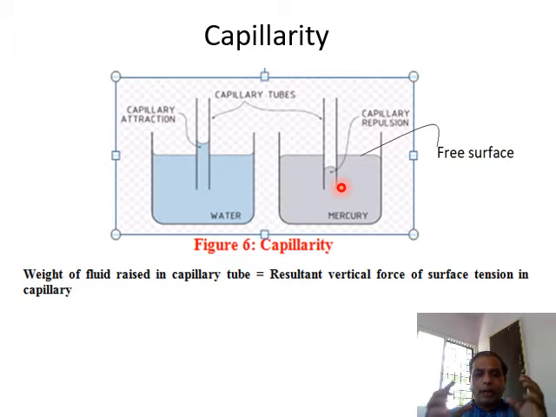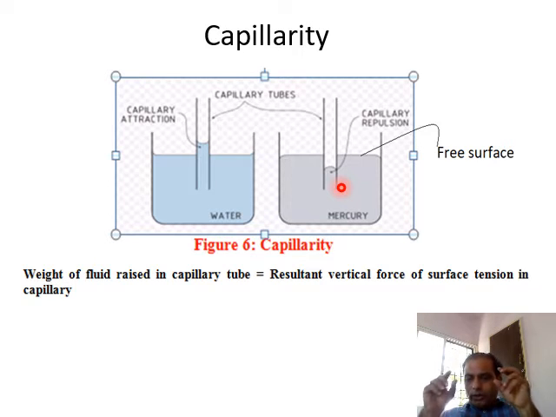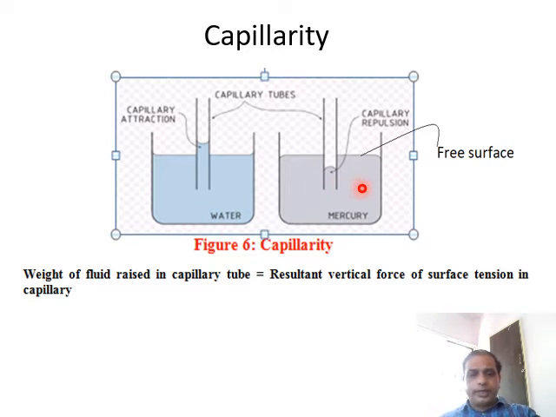Right? What is capillary tube? Capillary tube means it is a tube which is having diameter less than 6 millimeter. That is we are calling as a capillary tube. Tube diameter, if it is less than 6 millimeter, that we call as a capillary tube. If you immerse that capillary tube in the fluid that I have shown in the example, right? We are finding here, in first case, this fluid level in the capillary tube is not equal to the free surface. We know it is called as a free surface. This is we call as a free surface of static fluid. The top layer in the container we call as a free surface.